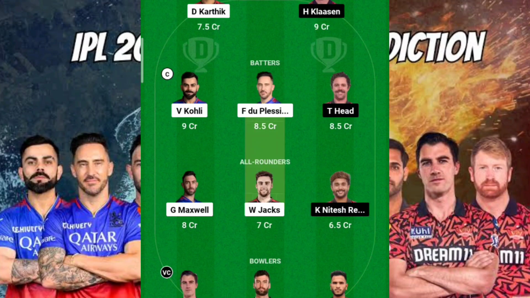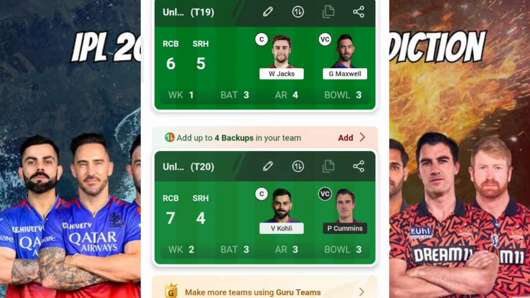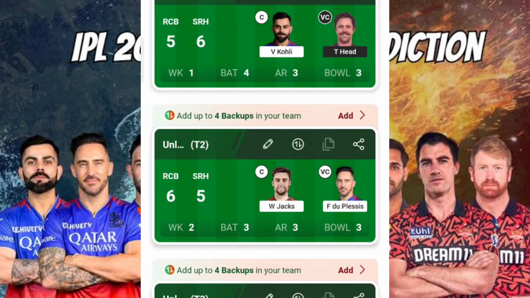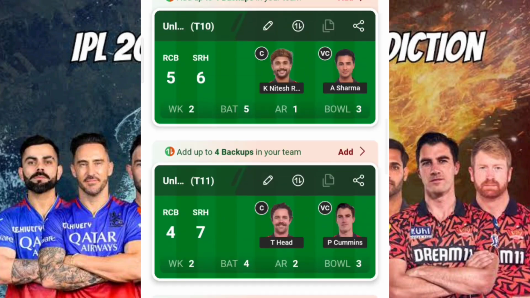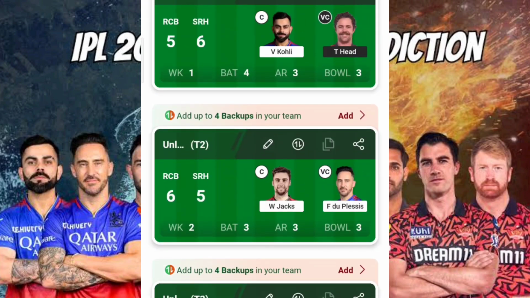Okay, so this is what my 20th team is. And again you can see that there is one differential pick, Vyshak Vijay Kumar, because if he is included in this particular scenario, there are chances that he will take at least 1 or 2 wickets. Okay, so these are my 20 teams. Guys, I have provided you the full 20 teams with different scenarios, different player to player analysis, player to player capability, player to player potential. Now it's your task to go through this video completely, and if you have gone through this, you would have got very good ideas. I hope, mark my words, any one team from these 20 teams will be the absolute de facto reflection of the final DT in today's match.